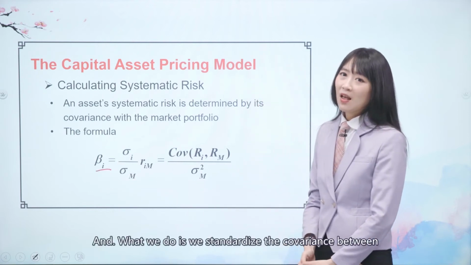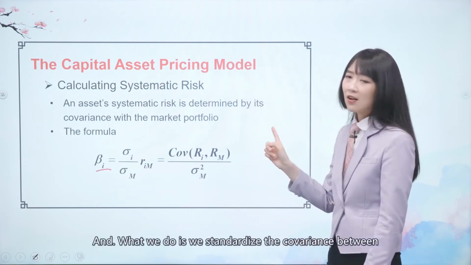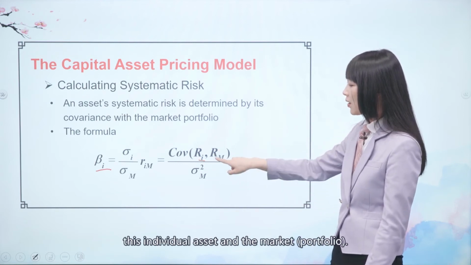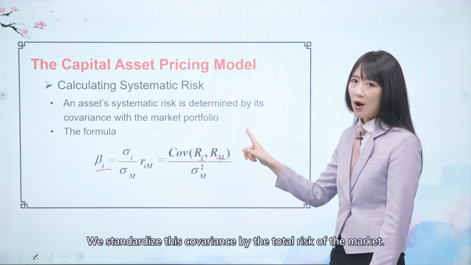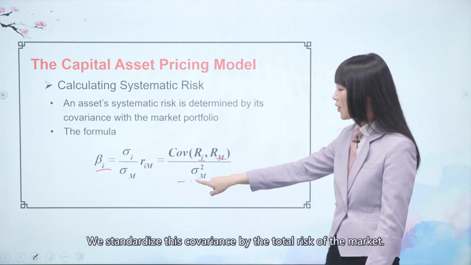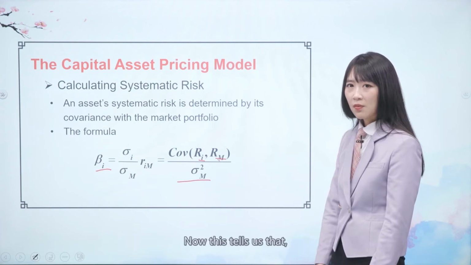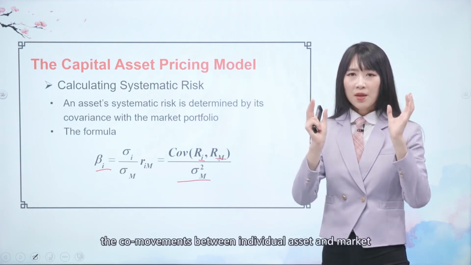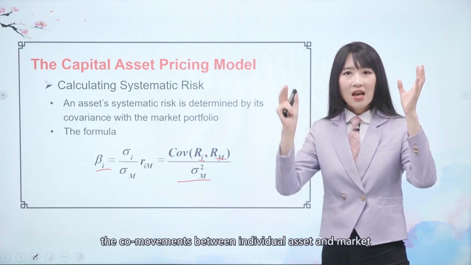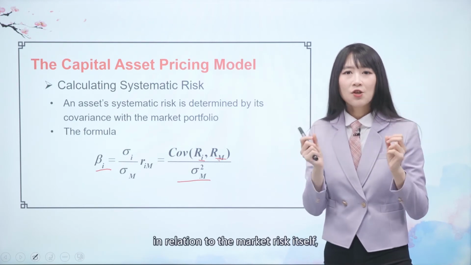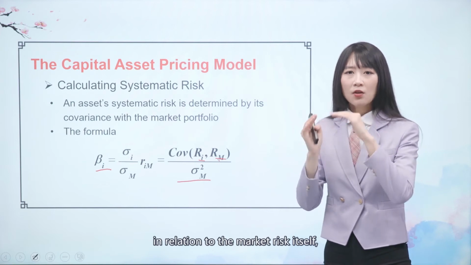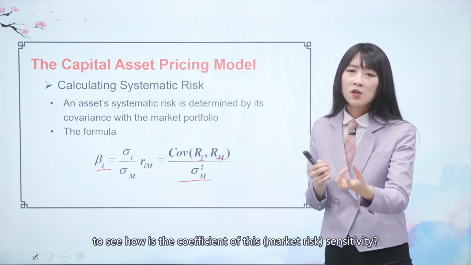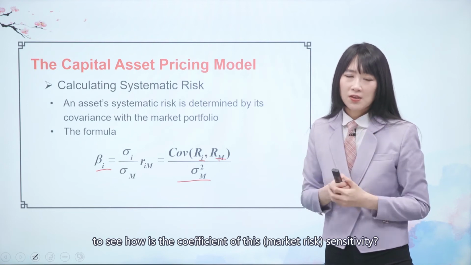What we do is standardize the covariance between this individual asset and the market by the total risk of the market. This tells us the co-movements between the individual asset and the market in relation to the market risk itself, to see the coefficient of this sensitivity.